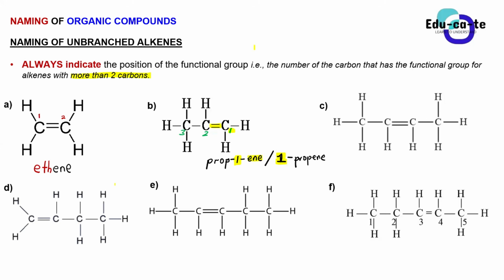Yes, Savage? I don't agree with the first answer, prop-1-ene. Why not? Because you told us that we must indicate the functional group position if you have more than 3 carbons. Okay, you can read the statement again.